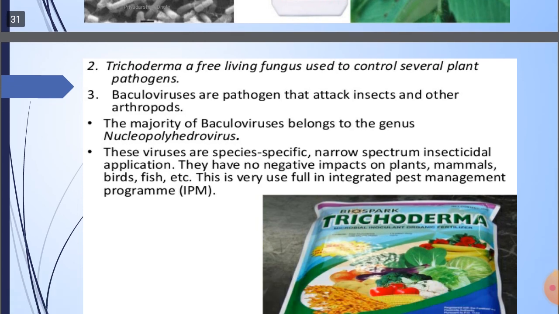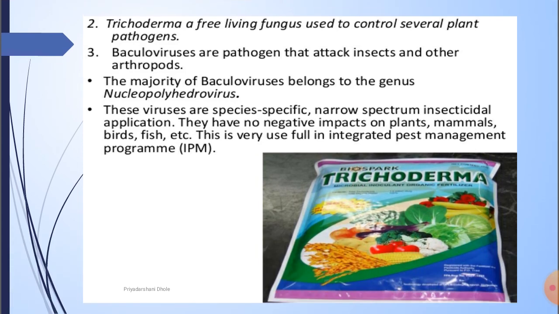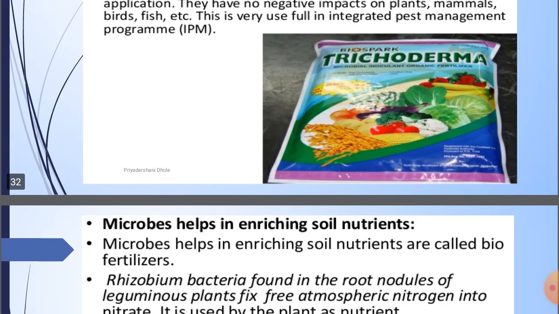Next is Trichoderma, a free living fungus used to control several plant pathogens, and baculoviruses are pathogens that attack insects and other arthropods. The majority of baculoviruses belong to the genus Nucleopolyhedrovirus, and these viruses are species specific, with narrow spectrum insecticidal applications. They have no negative impact on plants, mammals, birds and fish, and this is very useful in integrated pest management programs. These are such types of microbes.